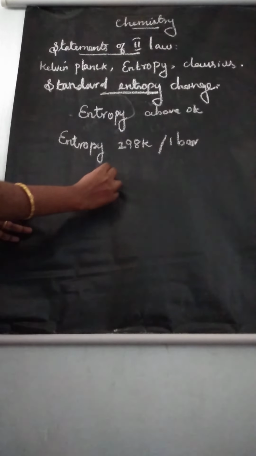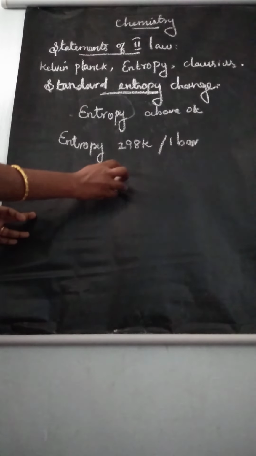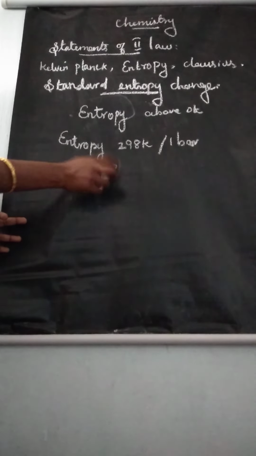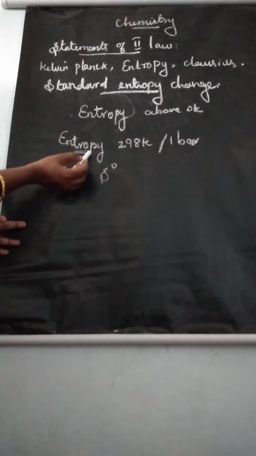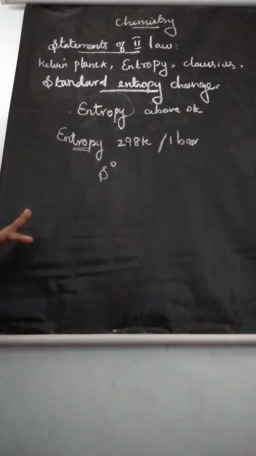So what is meant by standard entropy? The symbol we use is S naught. S is entropy, and standard entropy means S naught. Standard entropy S naught is defined as the absolute entropy of a substance at temperature 298 Kelvin and pressure 1 bar. Understand?